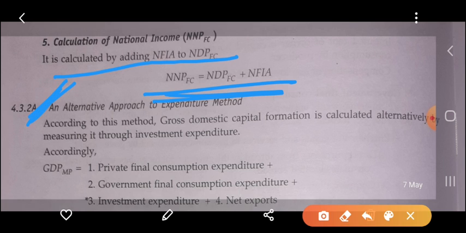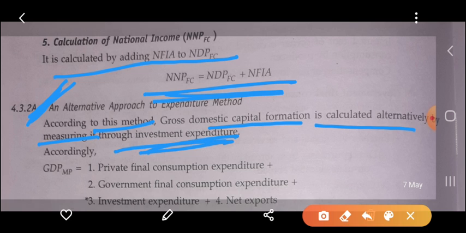An alternative approach to the expenditure method: according to this method, gross domestic capital formation is measured through the investment expenditure.